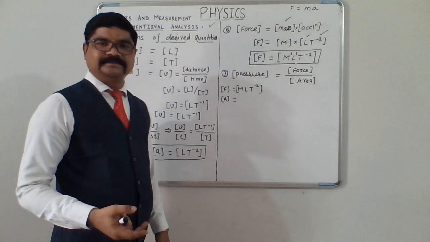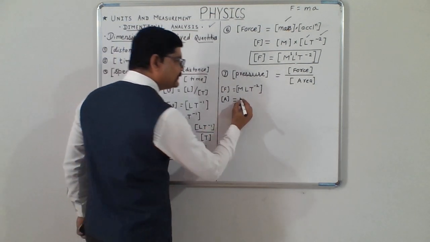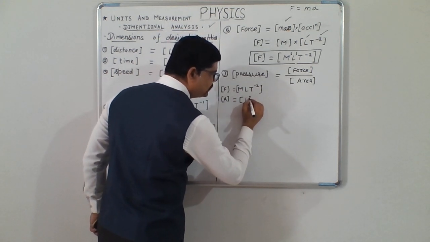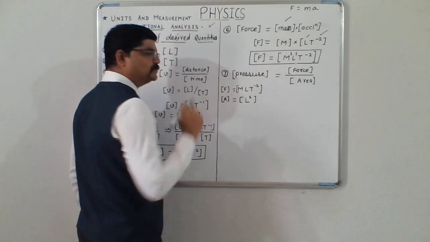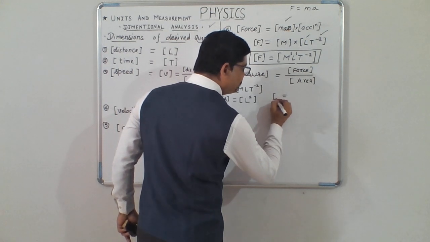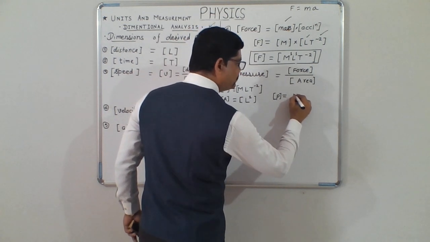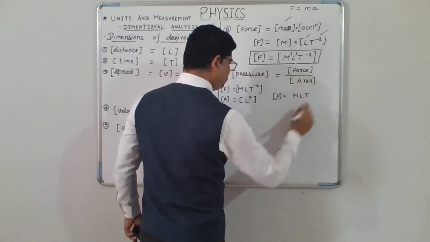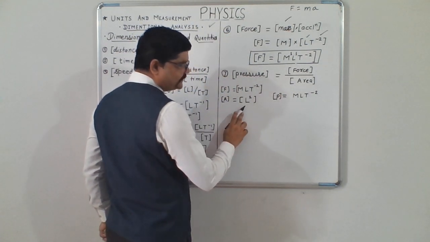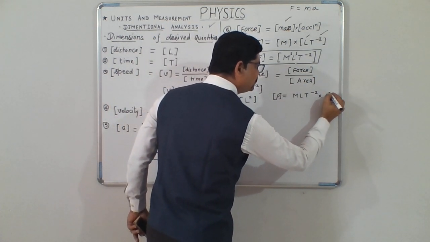Area is length into length, or radius square, pi r square. So in that case, again length into length, that means area will have power of length 2. So writing this in pressure, dimensions of pressure are equal to MLT minus 2, this is the dimensions for force, and this L to the power 2 will go in the denominator, so I take it as L to the power minus 2.